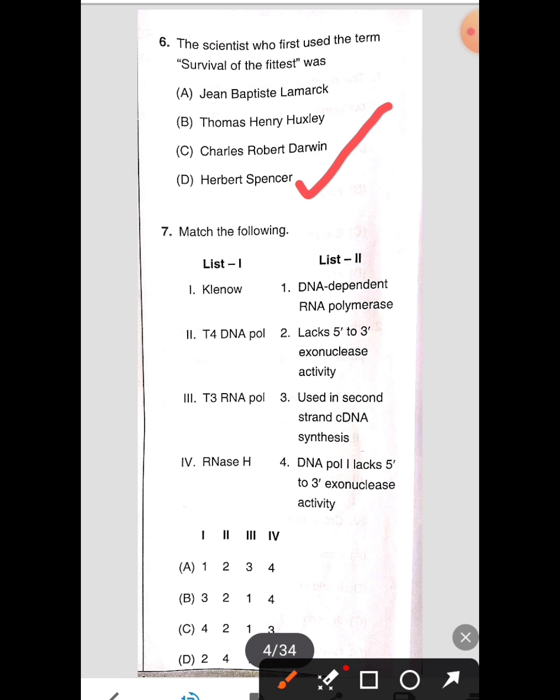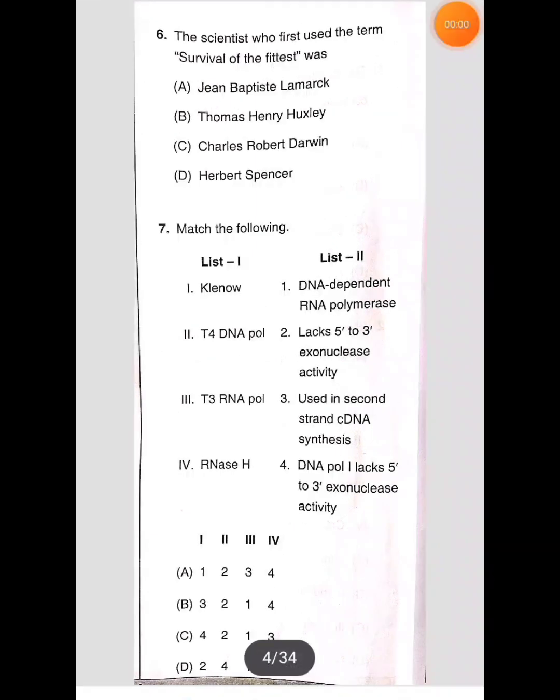Here also we are going to match list 1 with list 2. This question is related to molecular biology. We have to match them accordingly. List 1 consists of Klenow, T4 DNA polymerase, T3 RNA polymerase, RNase H. So I am going to match list 1 with list 2.